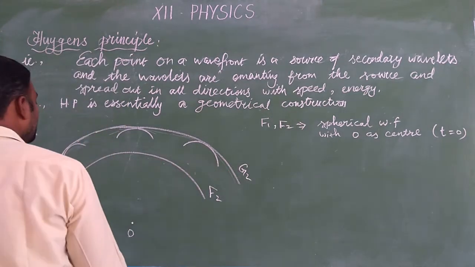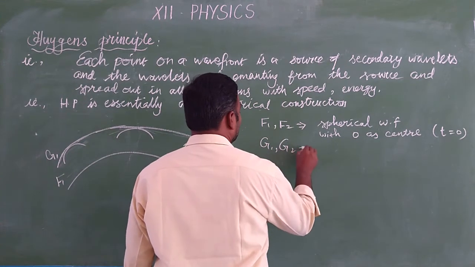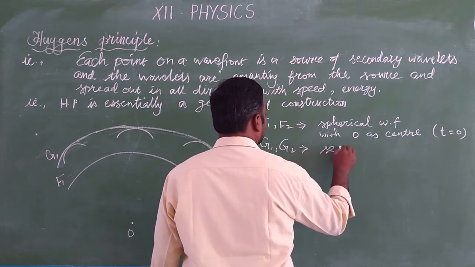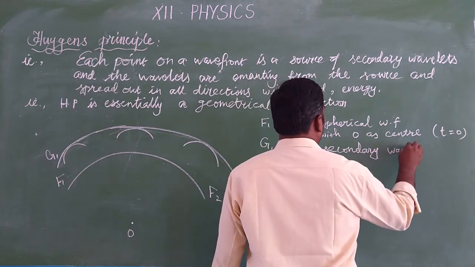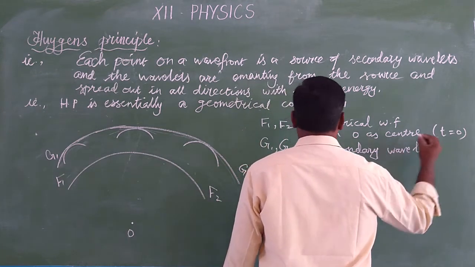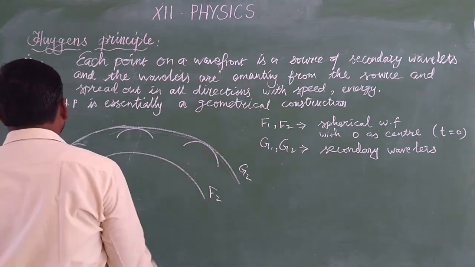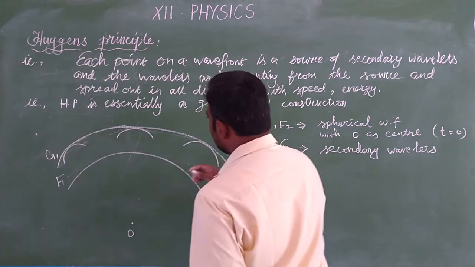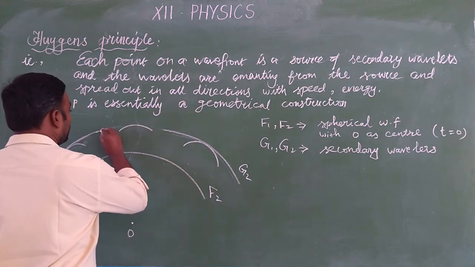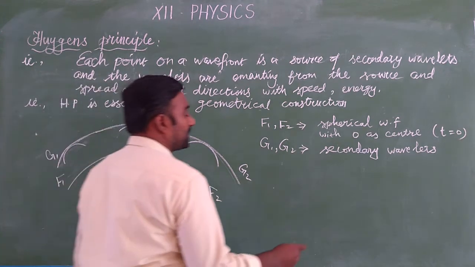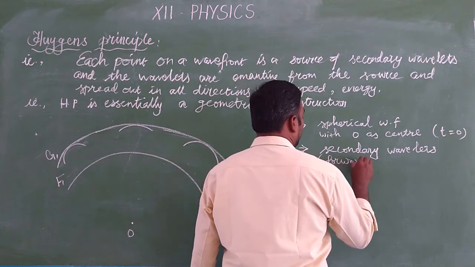G1 and G2 are the secondary wavelets, which are the forward moving wavefronts.